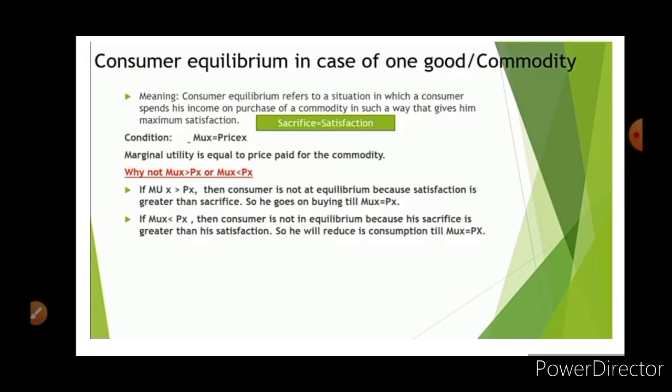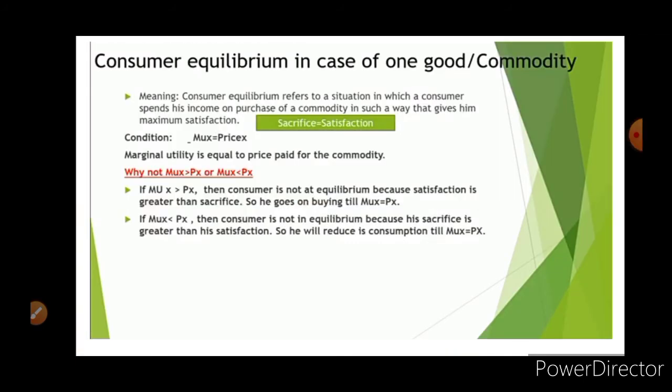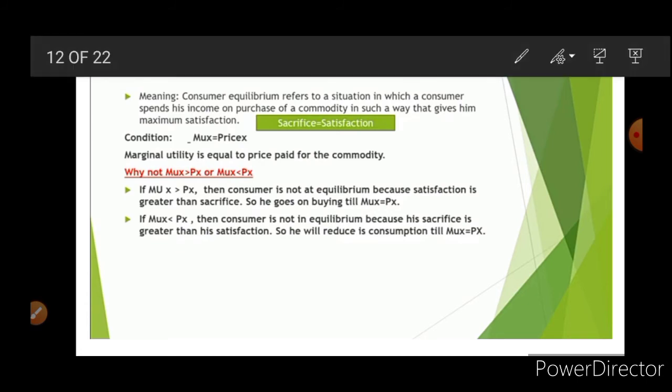Now the last part of this chapter, we are going to discuss consumer equilibrium with utility analysis. So we have to learn in case of one good and in case of two goods. In case of one good, first of all, what do you mean by consumer equilibrium? Consumer equilibrium refers to a situation in which a consumer spends his income on the purchase of a good in such a way that it gives him maximum satisfaction.